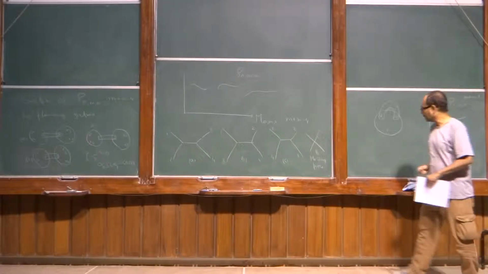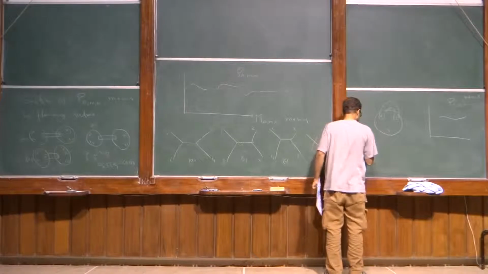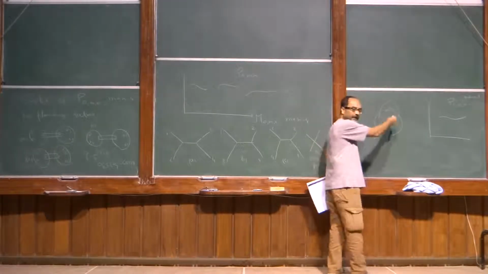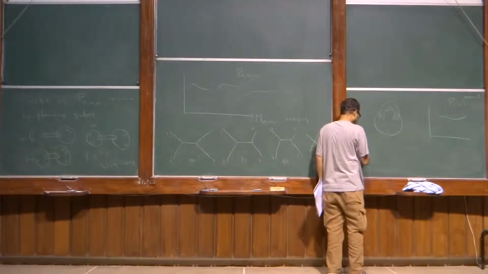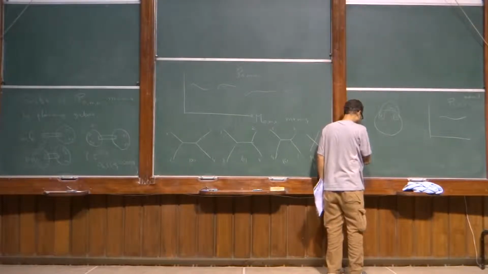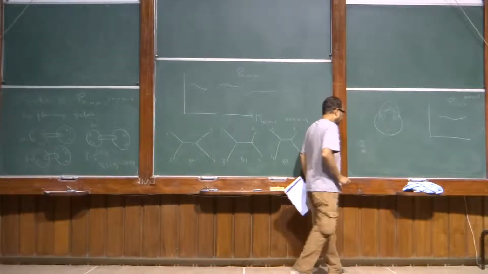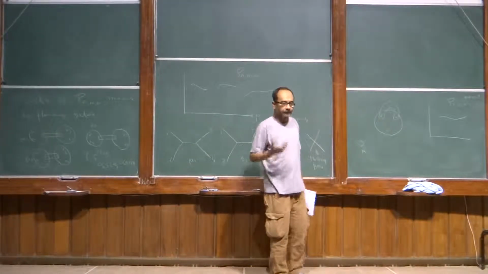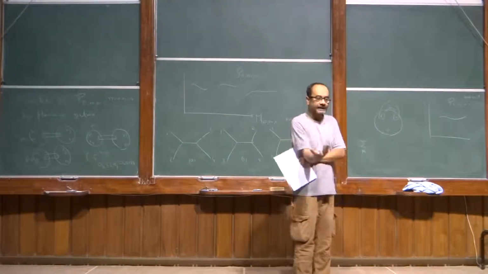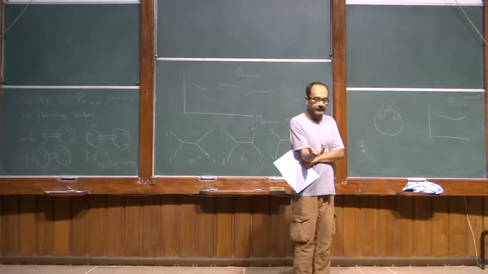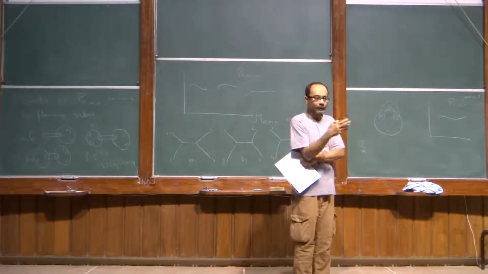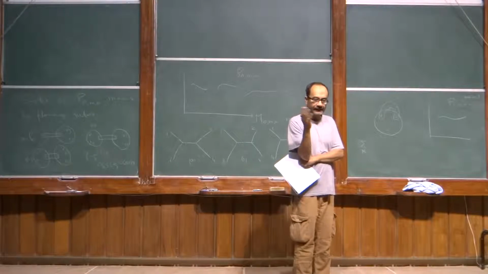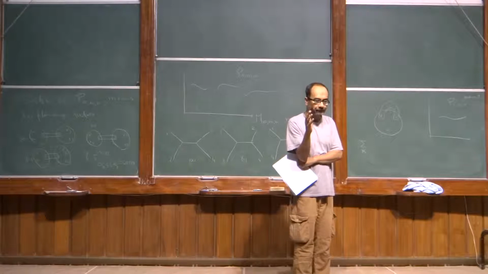The way it comes about is because when you take a trace, you are summing over all possible states. Let me write the sum over NS sector states. What you can choose to do is to not restrict to only the GSO even states. See, in string field theory, you don't even talk about GSO odd states. They are not even part of the spectrum. The string fields are all GSO even, so you never worry about GSO odd states.